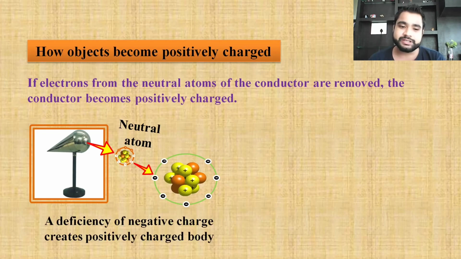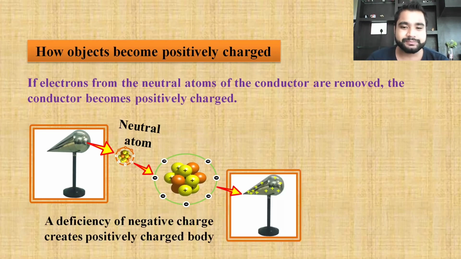So a deficiency of negative charge creates a positively charged body. I hope you're clear. Let's have a summary in a simple way: you remove an electron, the body becomes positively charged. That's it. So you can see that the conductor has become positively charged. Let's move ahead now.